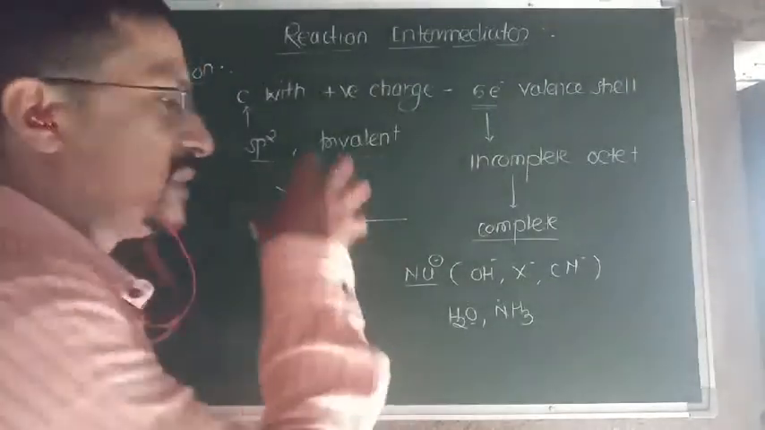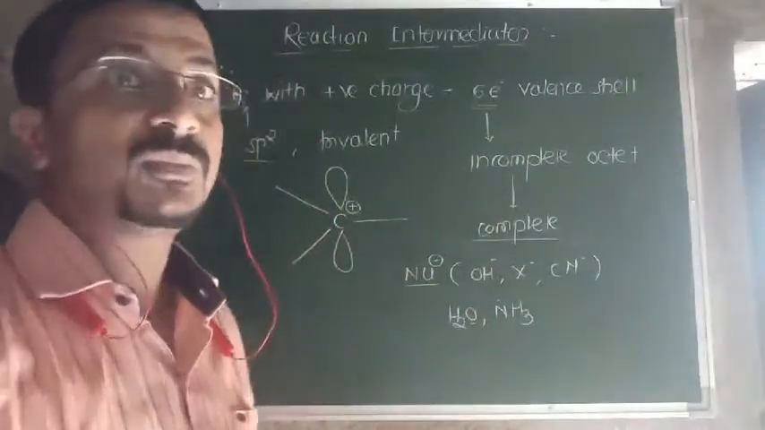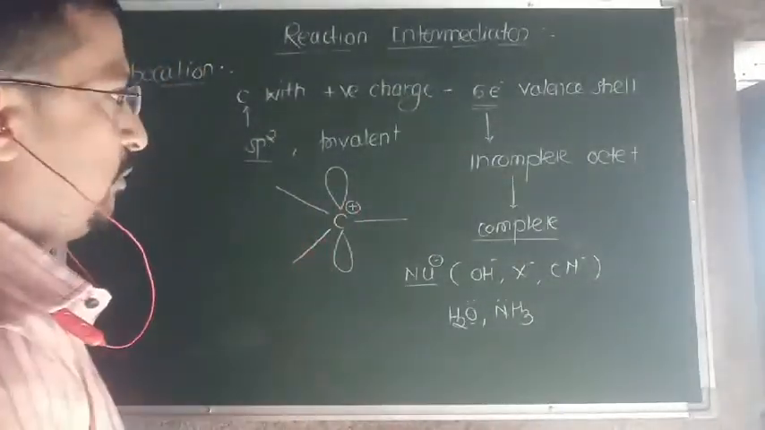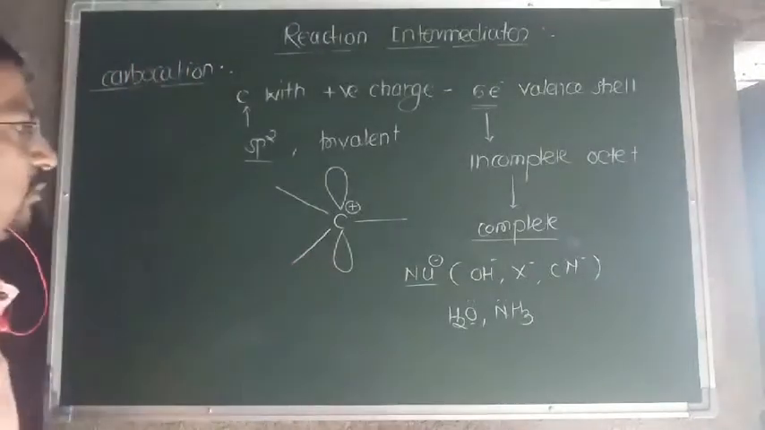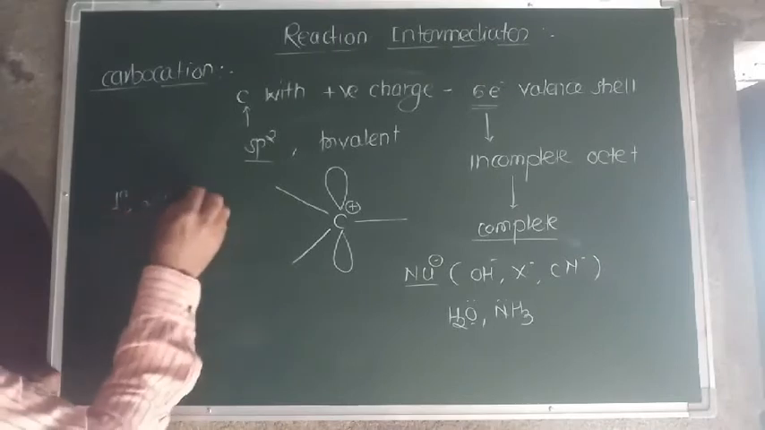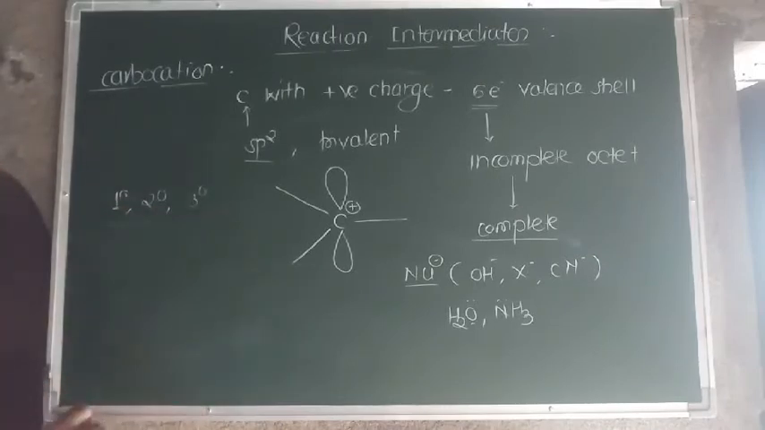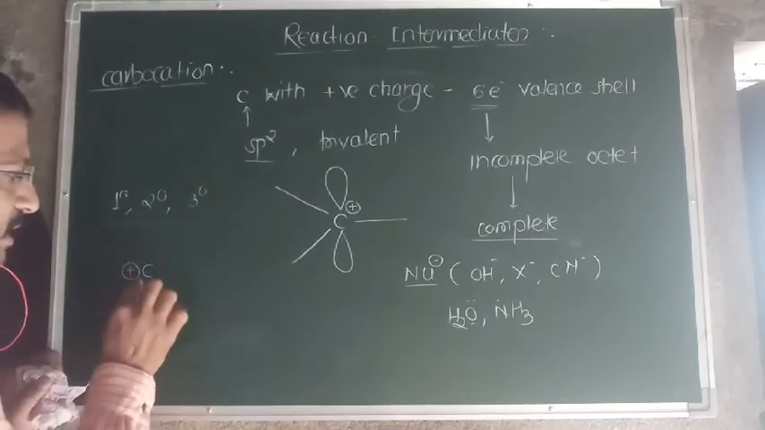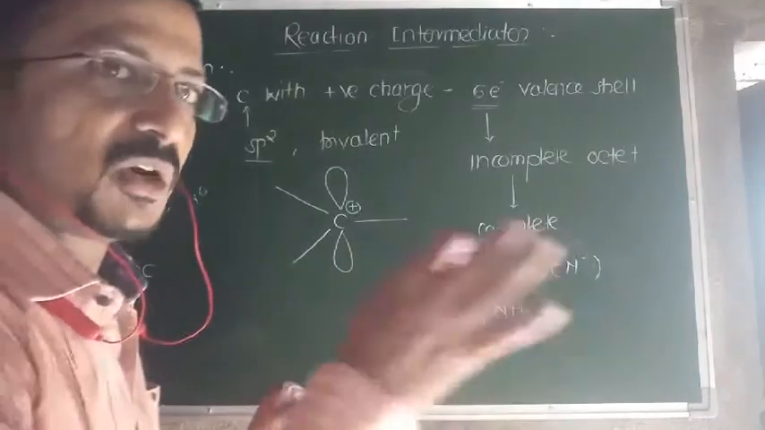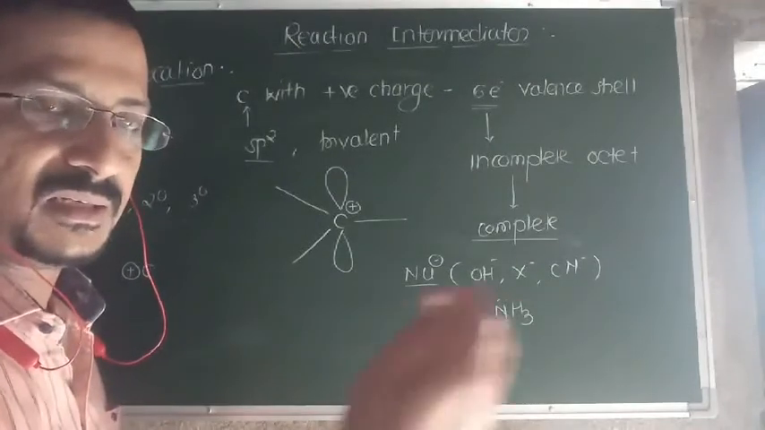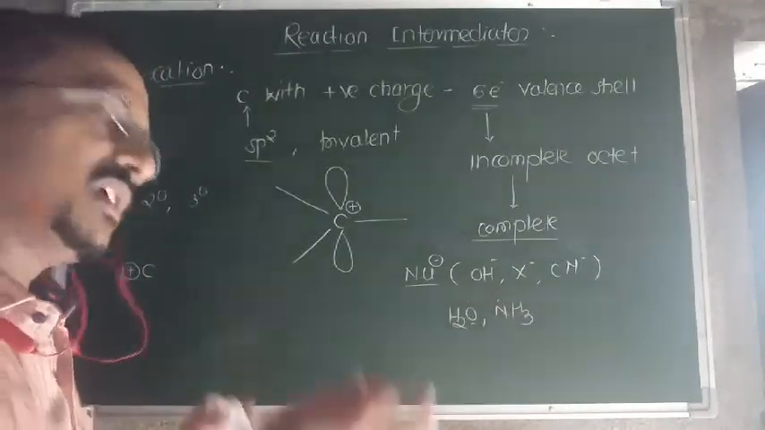And this carbocation is formed as a reaction intermediate in most chemical reactions. That's why the study of carbocation is very important. One more point regarding the carbocation: carbocations are also classified as primary, secondary, and tertiary carbocations, depending upon how many other carbon atoms the positively charged carbon is directly attached to, just similar to primary halide, secondary halide, and tertiary halide. A similar concept is there.